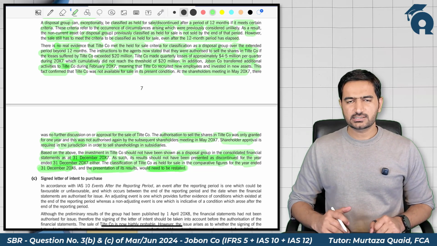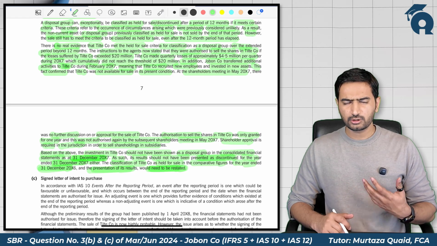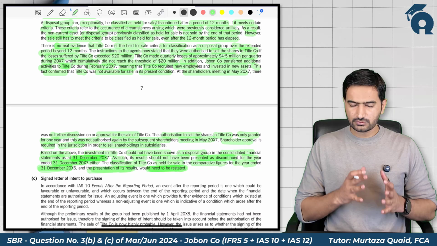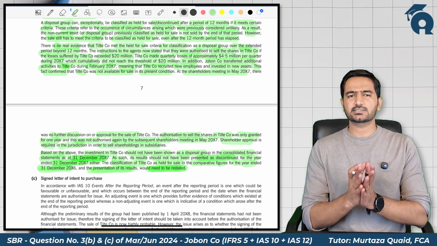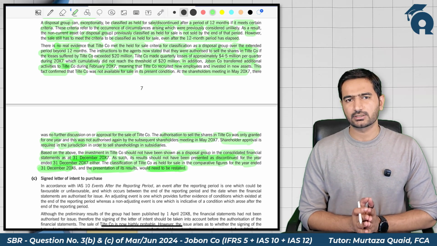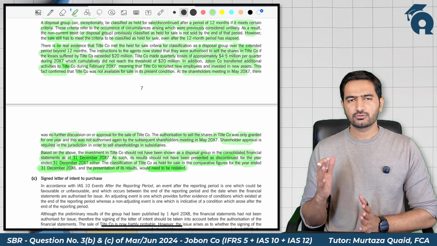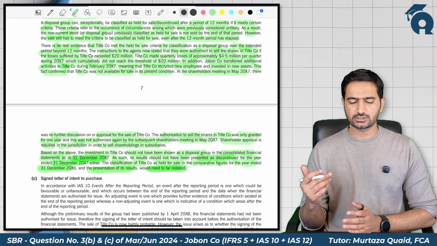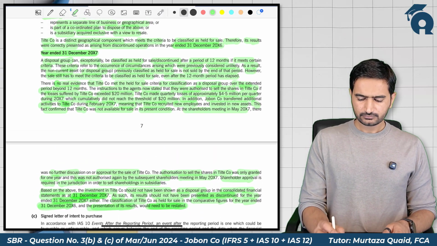So in 2007, the classification criteria are no more met. So this subsidiary would not be classified as held for sale. Its results would not be presented as a discontinued operation in the financial statements for the year 2007. And obviously in the 2007 financial statements, the comparatives for 2006 would also be restated. So this was part B of this question.